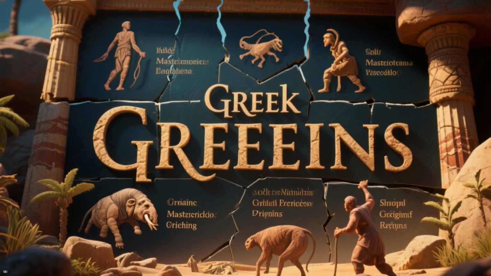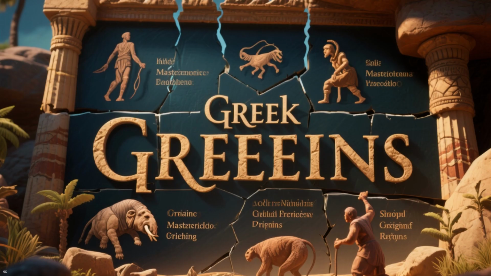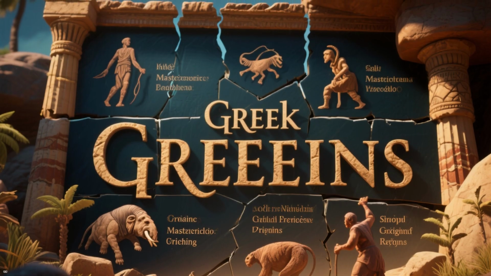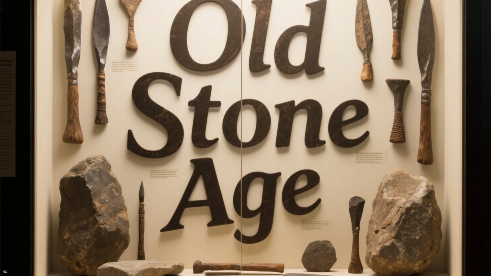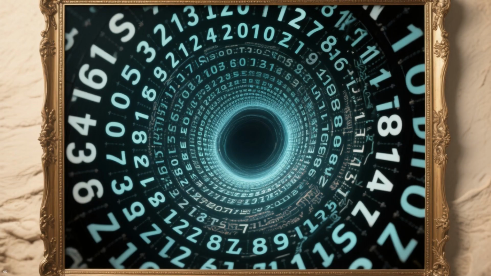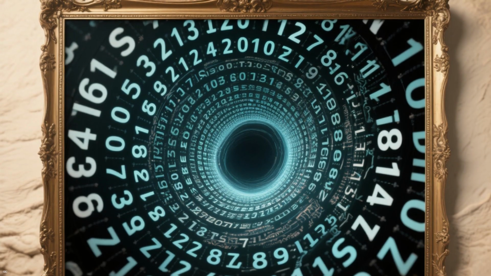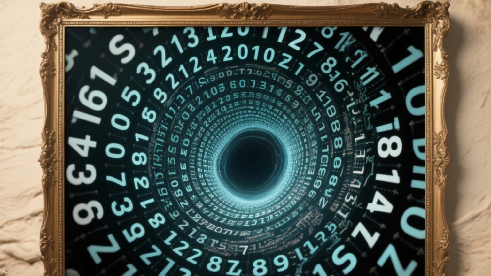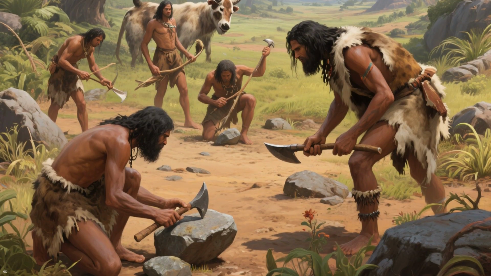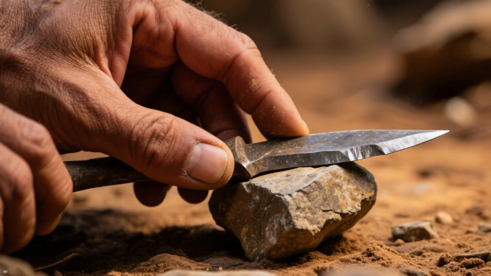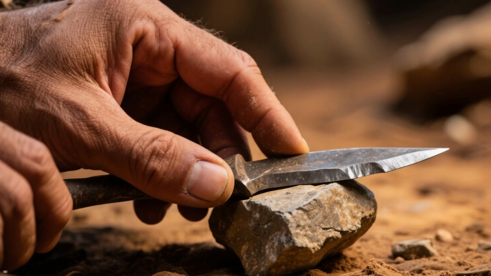Now, the word Paleolithic has been derived from Greek words, that is paleos, which means old, and lithos, which means stone. So the Paleolithic age is also known as the Old Stone Age. This age lasted for a very long period of time, about 2.6 million years to 12,000 years ago. During this age, humans used crude stone tools for hunting animals and gathering food. They used to make their weapons with stones because at that time metal was not discovered yet.